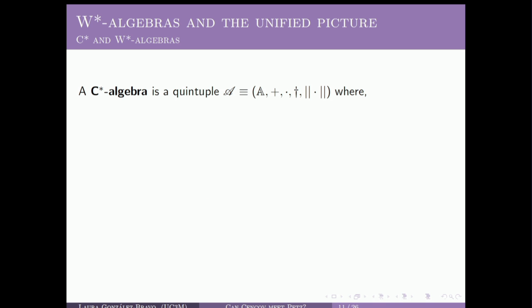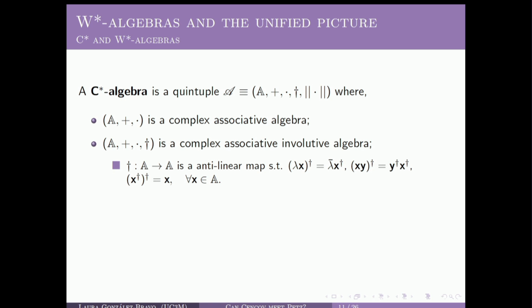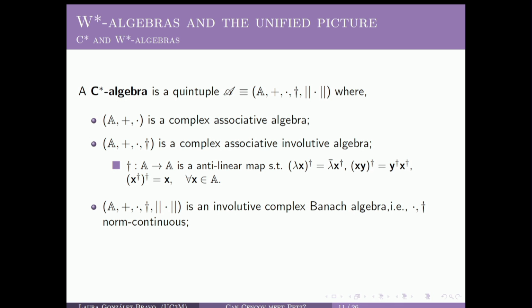So what is a double-star algebra? In order to introduce this notion, we will need to first introduce what a C-star algebra is. A C-star algebra is just an algebraic structure, which is a quintuple. This triple is a complex associative algebra. This quadruple is a complex associative involutive algebra, which means that we have added an involution. And finally, this quintuple is an involutive complex Banach algebra, where the topological character comes from the fact that we have added a norm, satisfying some suitable compatibility conditions.